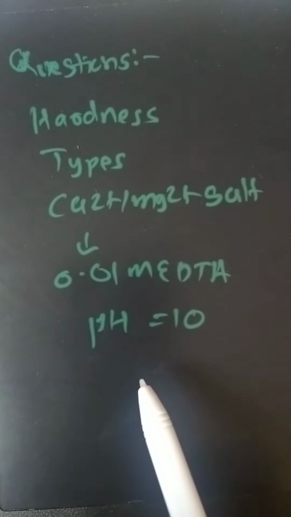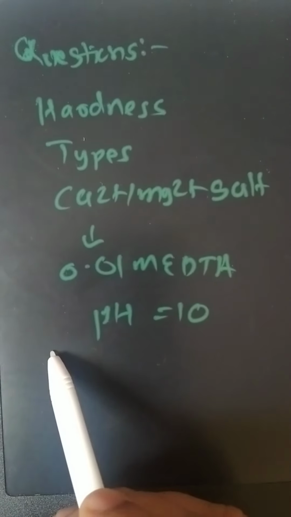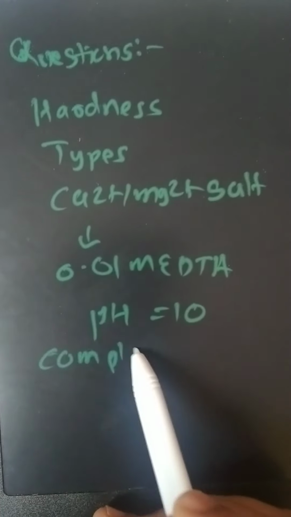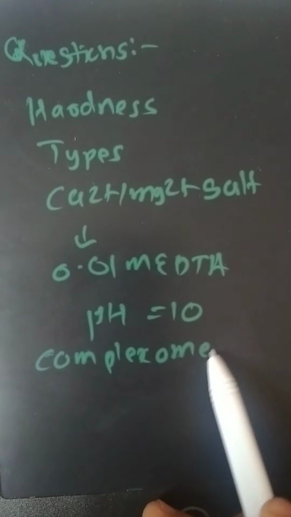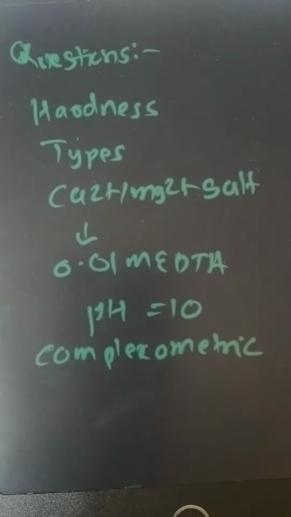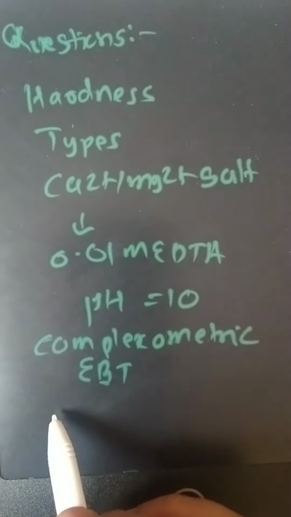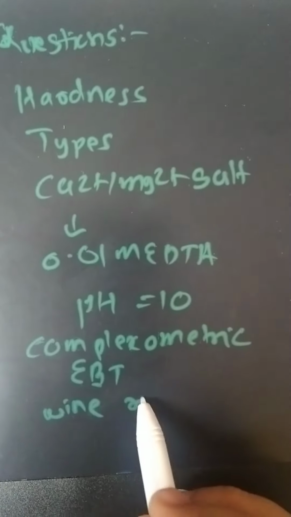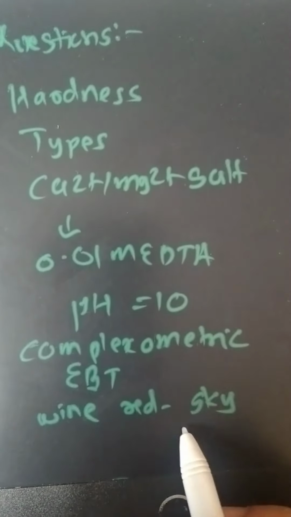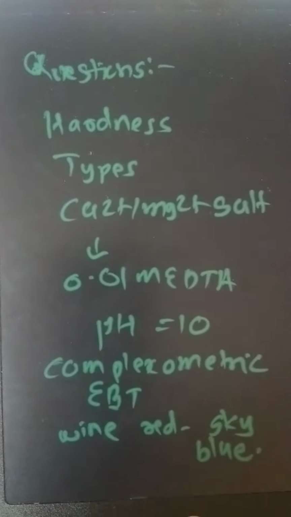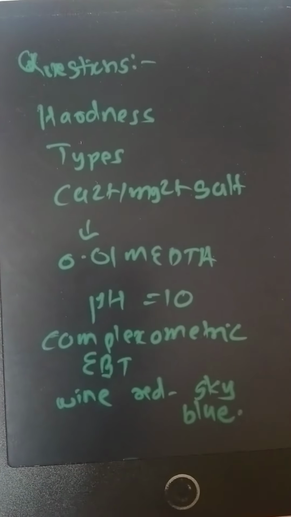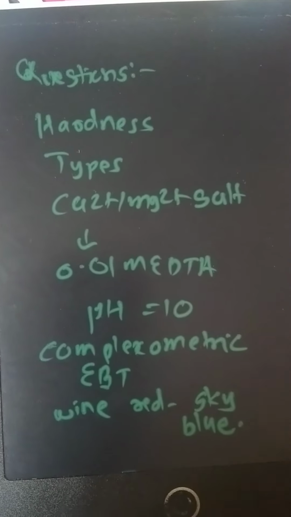for this titration. What is the type of titration? It is the complexometric titration, because a complex gets formed in the flask during titration. Which indicator is used? EBT indicator is used. What is the end point? The wine red to sky blue, that is the end point. Such types of questions will be asked on this experiment. So these are all the concepts of the virtual laboratory.